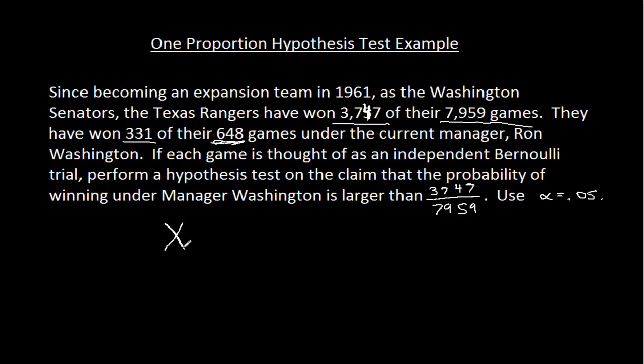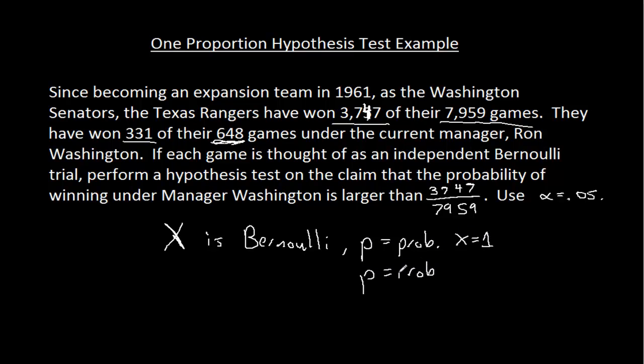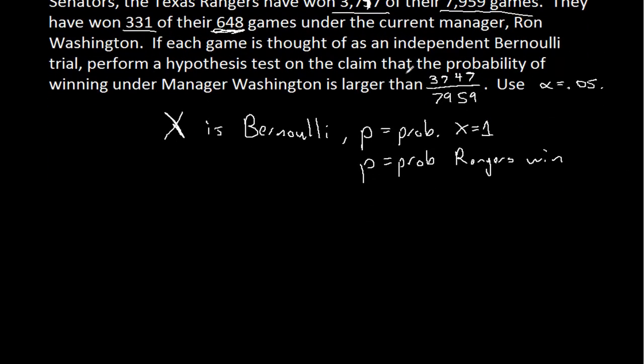The underlying random variable is x, and that random variable we're going to assume is Bernoulli. Maybe it's 1 if they win a game, 0 if they're not. And p is the probability that x equals 1. In other words, p is the probability that the Rangers win a randomly chosen game.